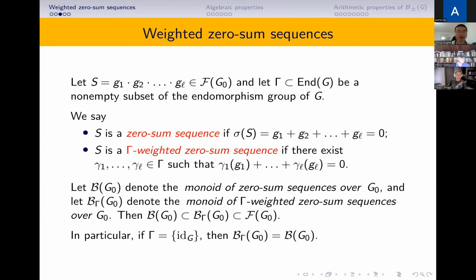So it is a Gamma-weighted zero-sum sequence. So all the zero-sum sequences are still Gamma-weighted zero-sum sequences. In particular, if we choose Gamma to be the identity, which has only one element, the identity map, then B_Gamma(G0) is B(G0).